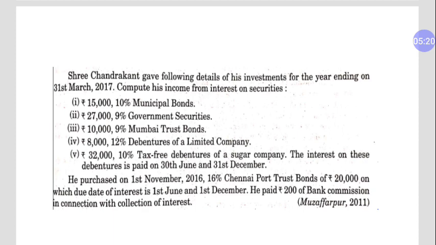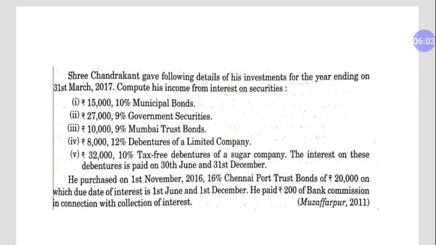As you can see, first of all we have to find out interest on all investments: 10% on the municipal bond, 9% of 27,000 as government security, 9% of the Mumbai Trust bond, and 12% of 8,000. The fifth point is 32,000, the 10% tax-free debenture of a sugar company. Here we have 3200 as interest, but this interest is net interest, not gross, so you will have to convert it to gross interest.